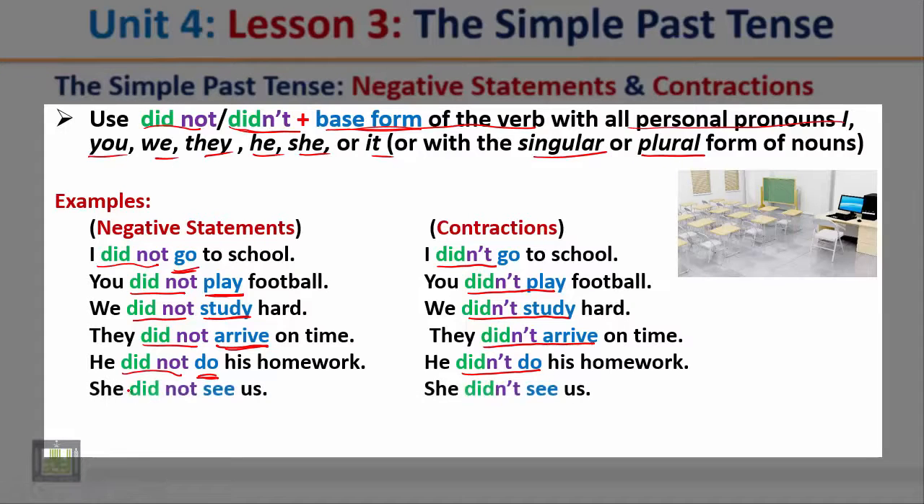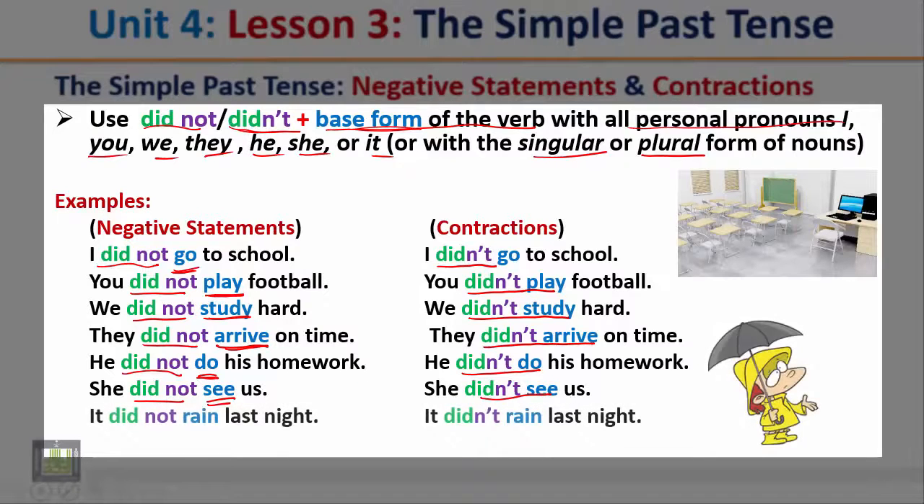Another example, she did not see us. Again, after did not, we use the base form. The contracted form, didn't see. She didn't see us. The last example, it did not rain last night. Again, after did not, we use the base form. The contracted form, it didn't rain last night.